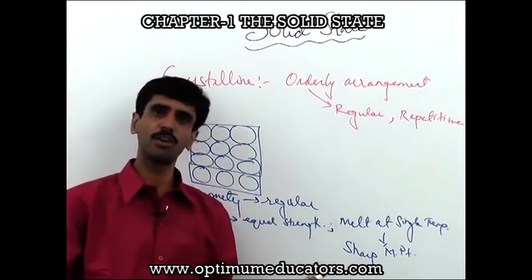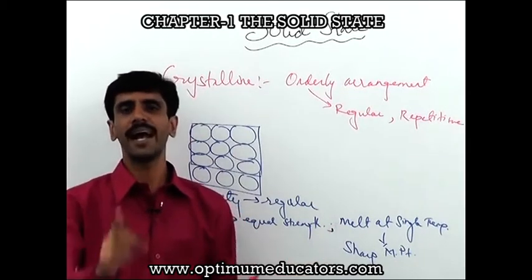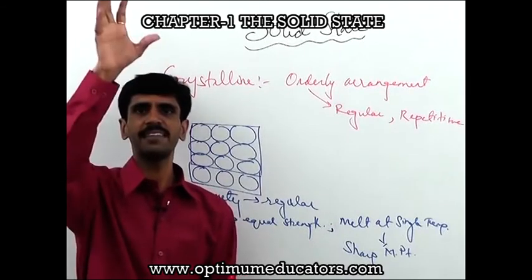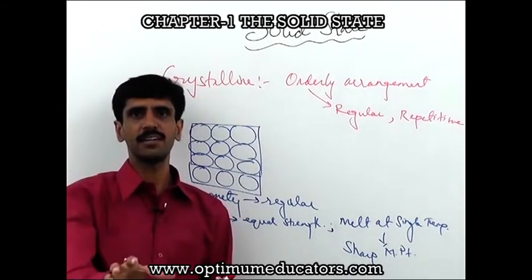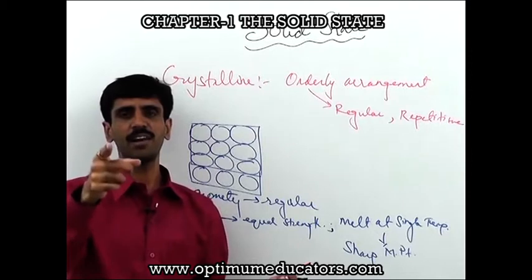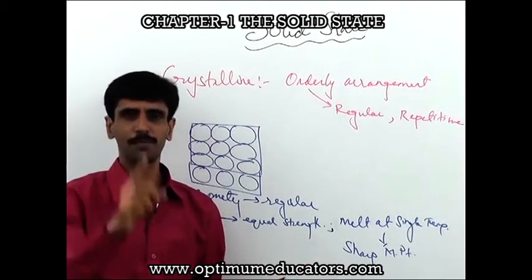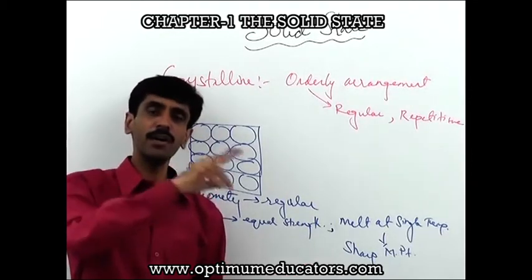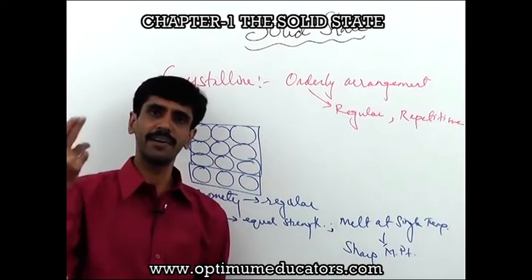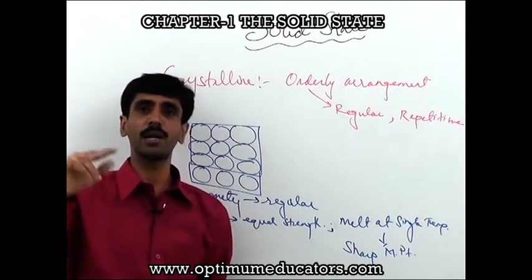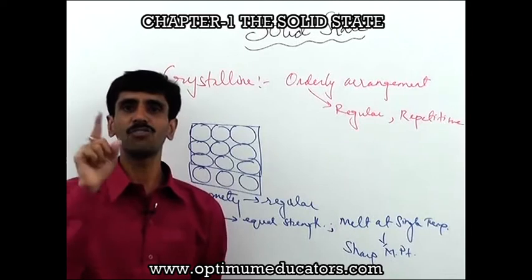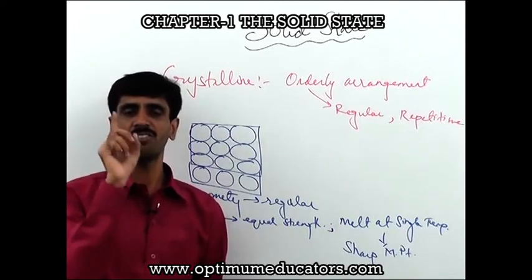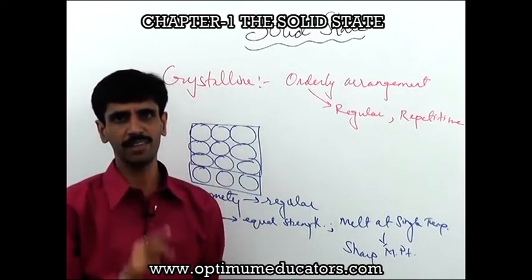And when the strength is going to be same, so it's very obvious that at a single temperature, the entire solid is going to melt. And that's why we say that the crystalline solids have a sharp melting point. Alright. Now when we go into the experimental part, in the laboratory techniques, we must be using crystalline, matlab it is water soluble. But that is not, my dear friend, the exact definition of a crystalline substance.